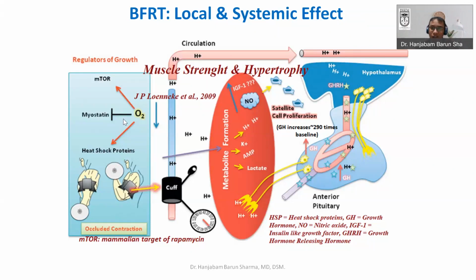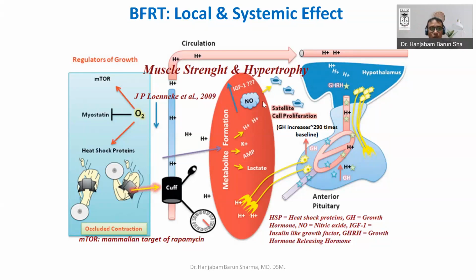But in the case of blood flow resistance training, we have this hypoxia inducing factor increasing, but REDD1 decreases, or it does not increase. That paradoxical effect is there. Because of that paradoxical effect, blood flow resistance training is not hypoxia, but it has all the beneficial effects of hypoxia minus the negative effect.